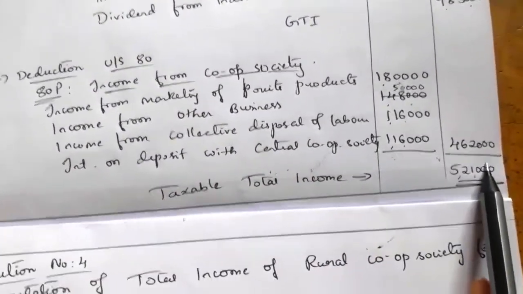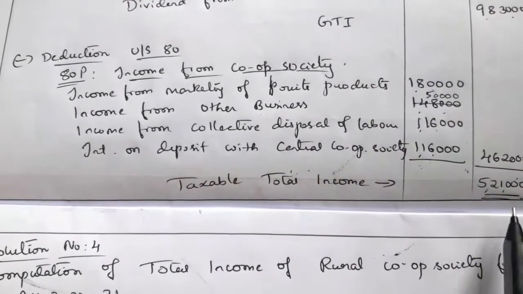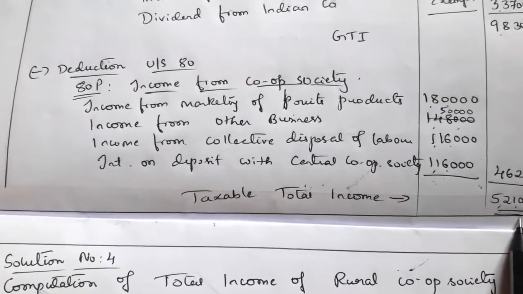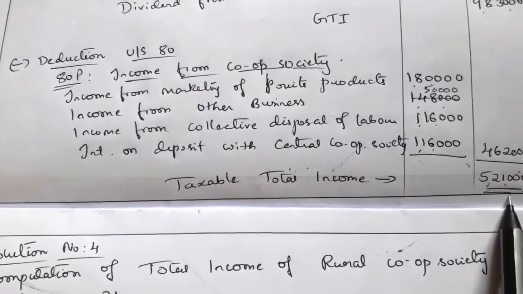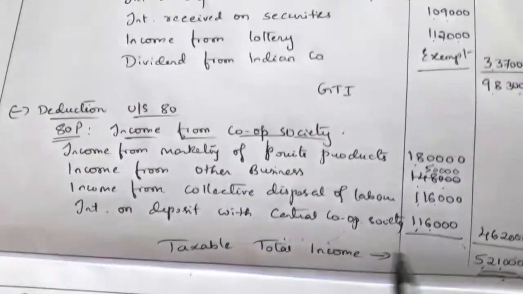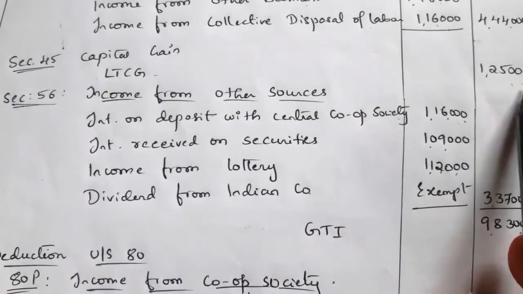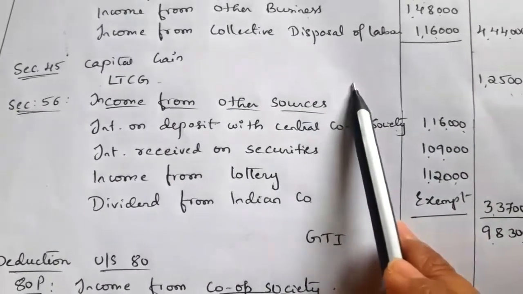If you deduct the deductions under section 80 from GTI, we will get the taxable total income. So that is 5,21,000. On this total income, the cooperative society has to pay the tax. In this question they have given long term capital gain 1,25,000. First we have to compute tax on this 1,25,000, that is at 20%.